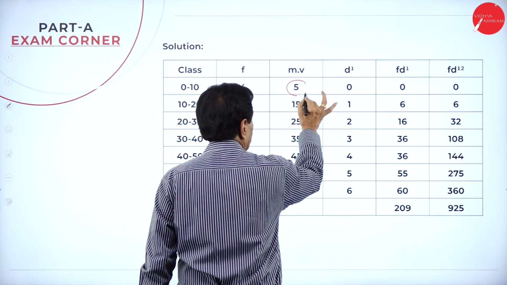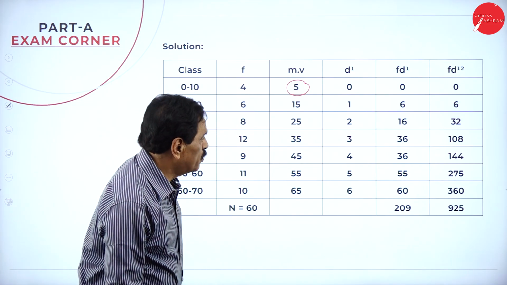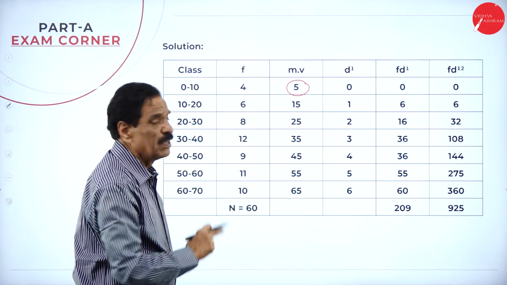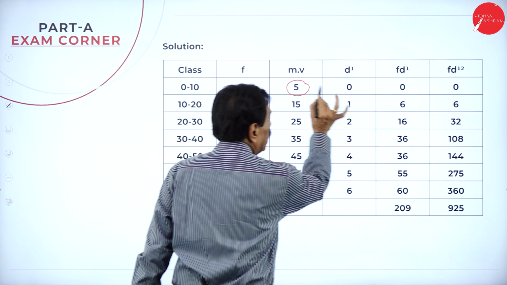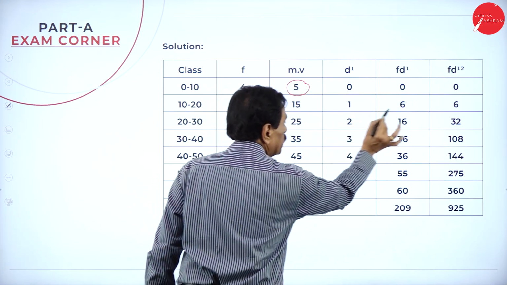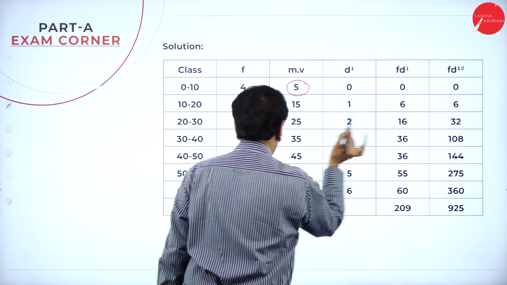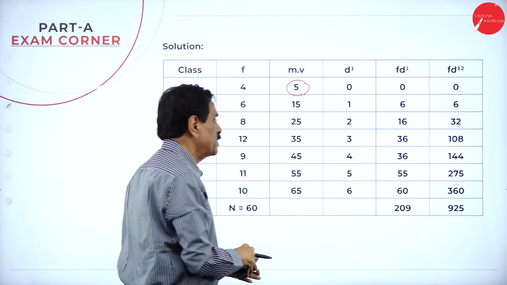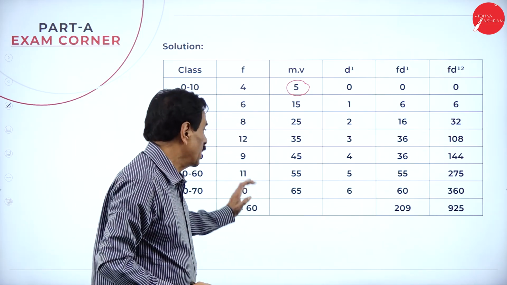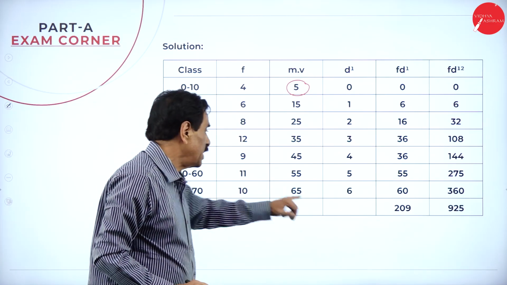First deviation is equal to 0, 1, 2, 3, 4, 5, 6. Then fd dash: 4 into 0 is 0, 6 ones are 6, 8 twos are 16, 12 threes are 36, 9 fours are 36, 11 fives are 55, 10 sixes are 60.